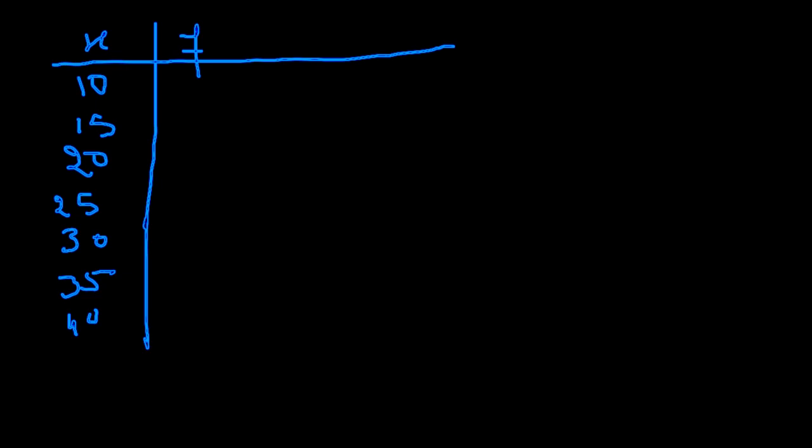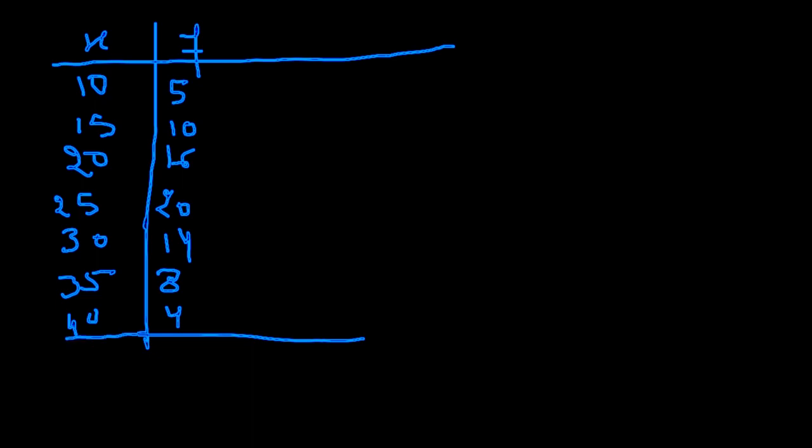And frequency given to you is 5, 10, 16, 20, 14, 8 and 4. And now you need to evaluate the mean. Can you do this?